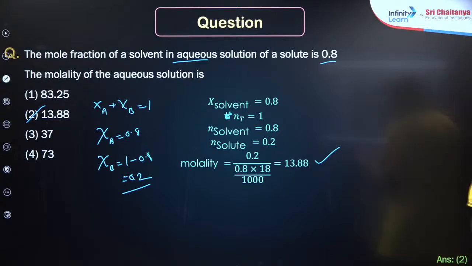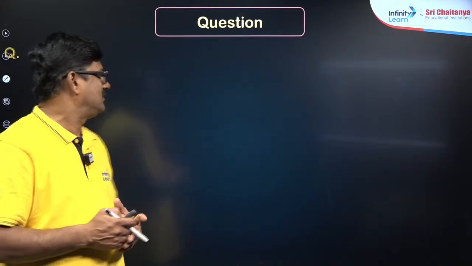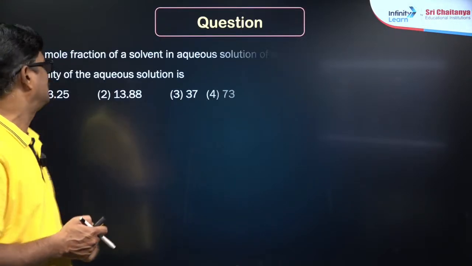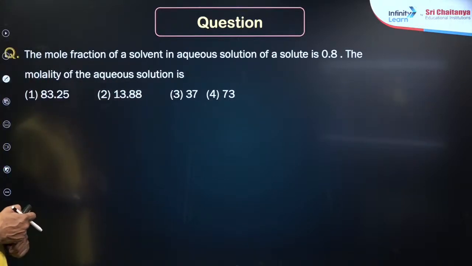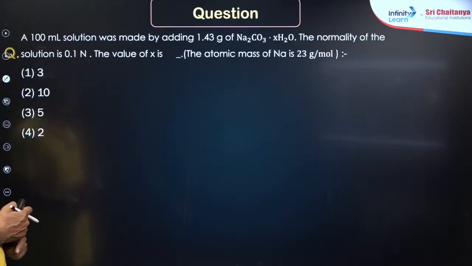Next question, a slightly different model. Now this is a practice session. I am making my students get practiced. And the mole fraction of a solvent in an aqueous solution, that we did. Okay, now what is the question? 100 ml of solution was made by adding 1.43 gram of Na2CO3.xH2O.